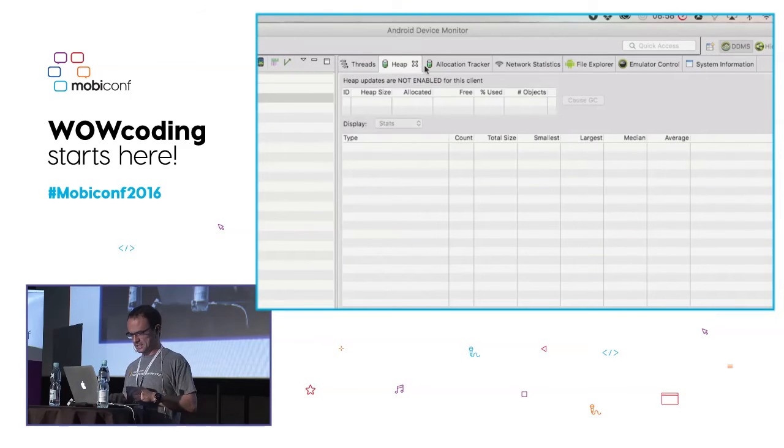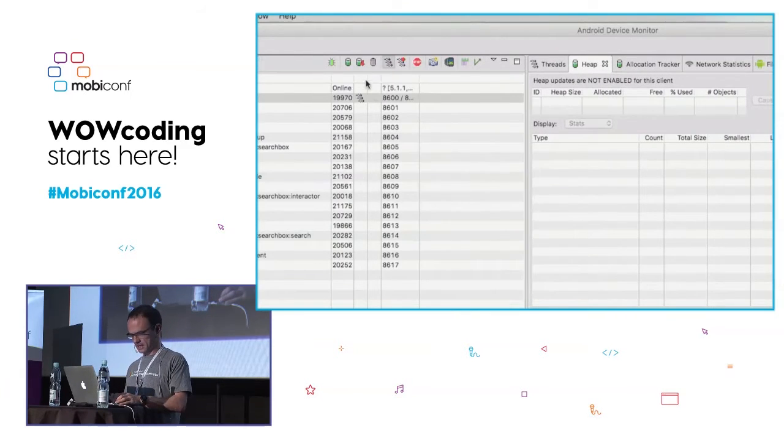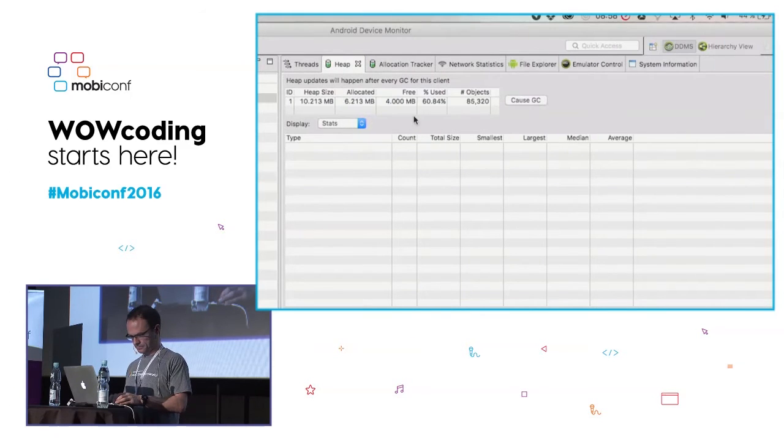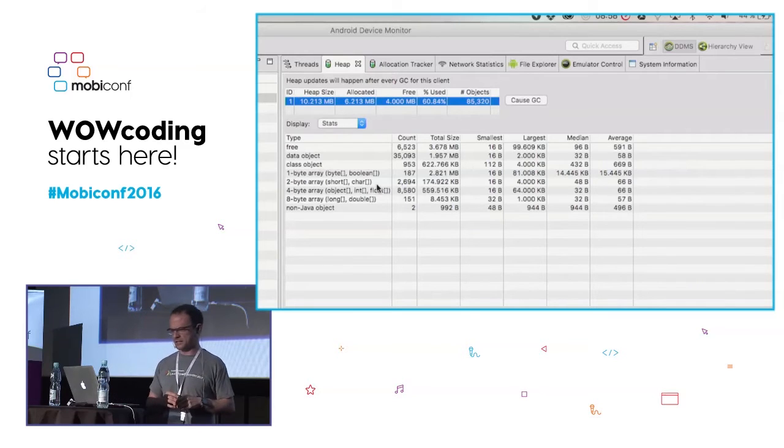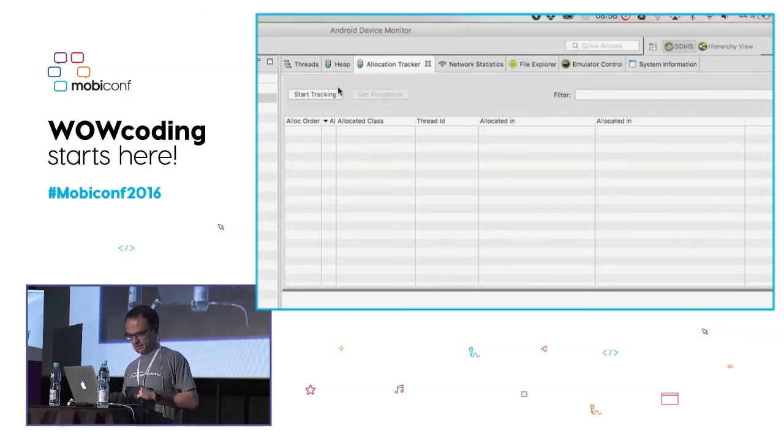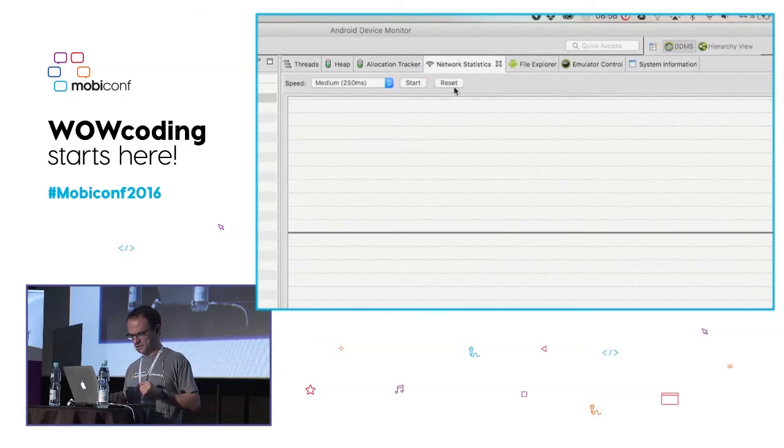We can see also the heap status if we enable it on the client. So if I click here and then cause a GC, we will be able to see the memory status and how many objects I'm allocating. This is very interesting when you're having memory leaks, because you can see exactly that, say, this data type is being allocated very often, so I might have a problem in this thread or with this object.